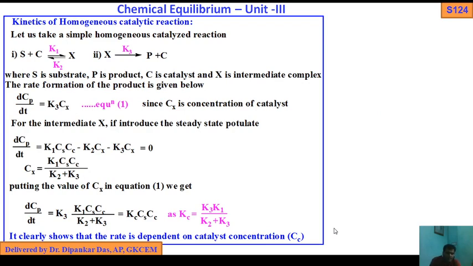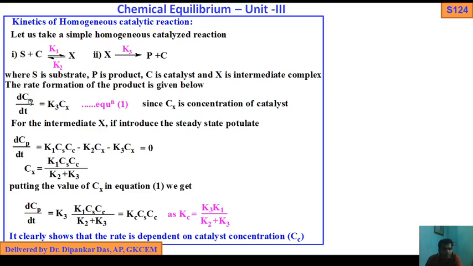Kinetics of homogeneous catalyzed reactions. Let us take a simple homogeneous catalyzed reaction. Reaction 1: S plus C, reversible, with K1 forward and K2 backward, gives X. Reaction 2, step 2: X goes with K3 to give P plus C. Here S is the substrate, that is, the reactant; P is the product; C is the catalyst; and X is an intermediate complex. K1, K2, K3 are the rate constants.